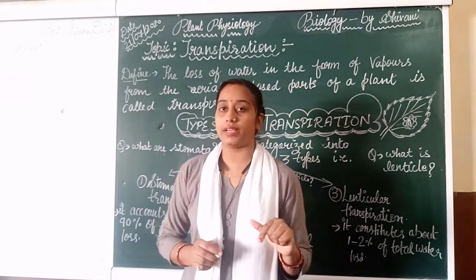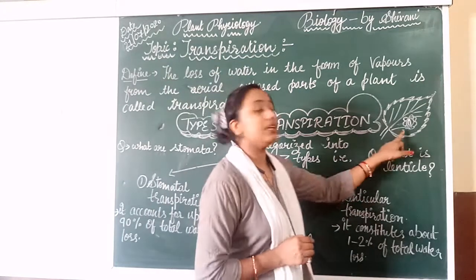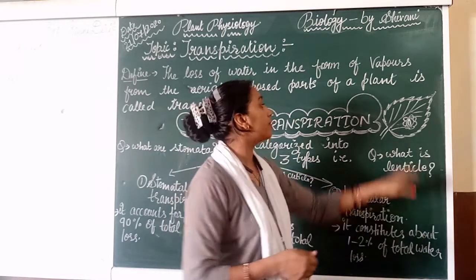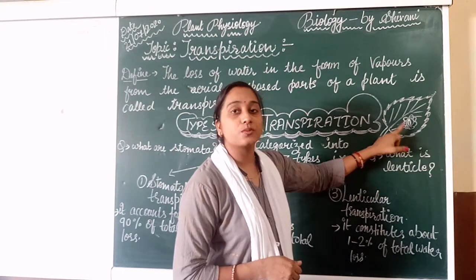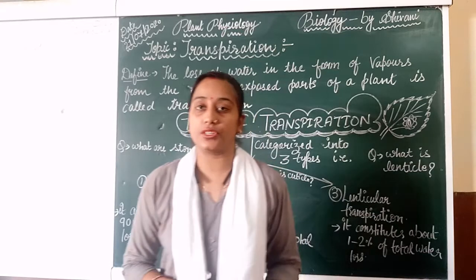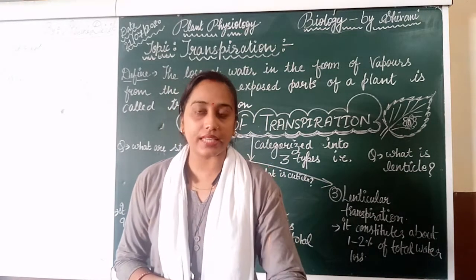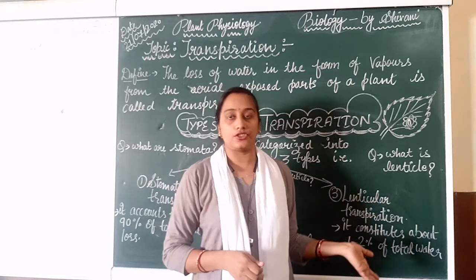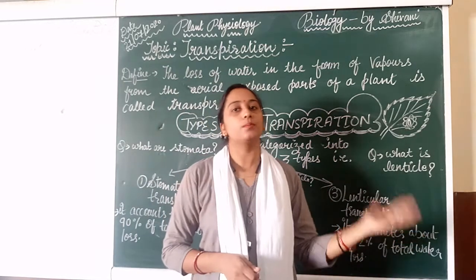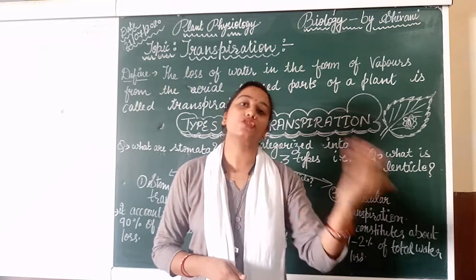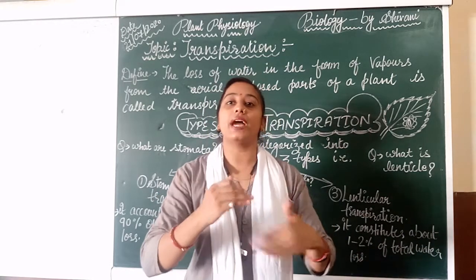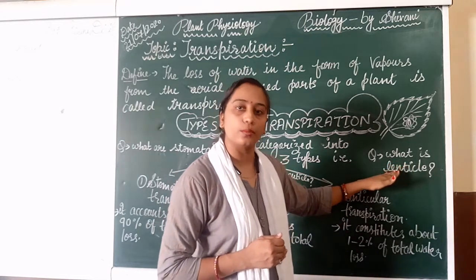The location of stomata is the epidermis of the leaf, the above layer, the above skin made of epidermal cells. Clear? And these stomata function for gaseous exchange. For photosynthesis, carbon dioxide is important and oxygen is manufactured. That carbon dioxide and oxygen are exchanged through the pores, and these pores are known as stomata.